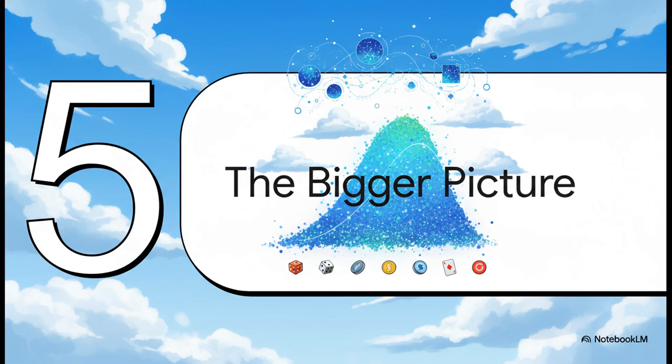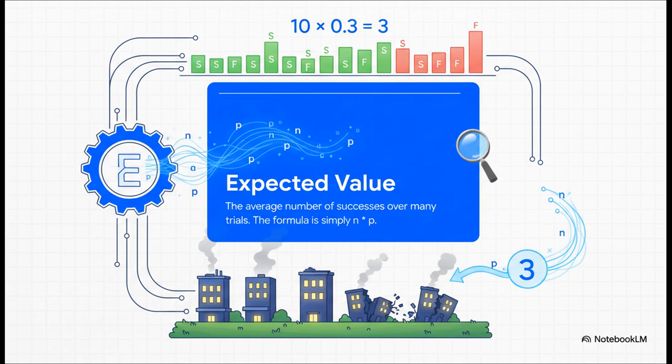But here's where it gets even cooler. The binomial distribution is more than just a one-trick pony for solving single outcomes. It can actually paint a much bigger picture of what we should expect to happen on average, over the long run. And that brings us to the idea of expected value. It's basically the average outcome you'd predict if you could run this experiment over and over and over again. And get this, the formula for it couldn't be simpler. It's just the number of trials, n, times the probability of success, p. So for our .coms, you'd expect 3 out of 10 companies to fail, because 10 times 0.3 is 3.